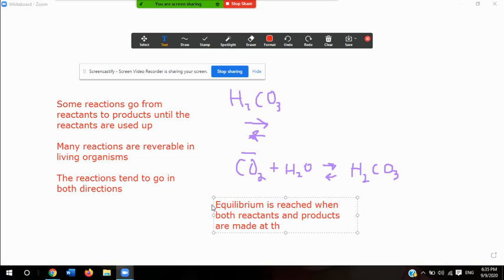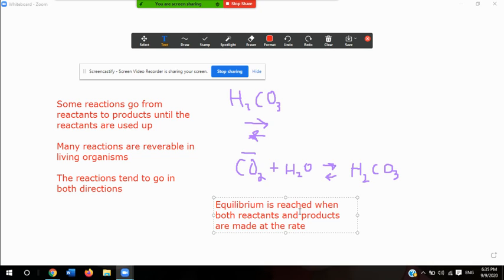That means that the production of reactants and products are the same, meaning they're made at the same time or with the same speed or the same energy. Okay, so once there's a chemical equilibrium, usually the reaction stops.